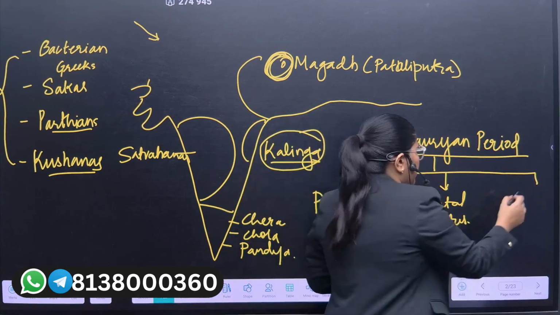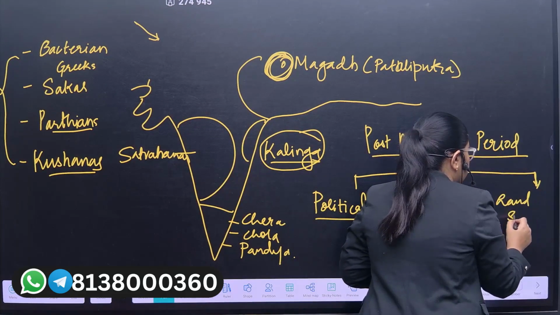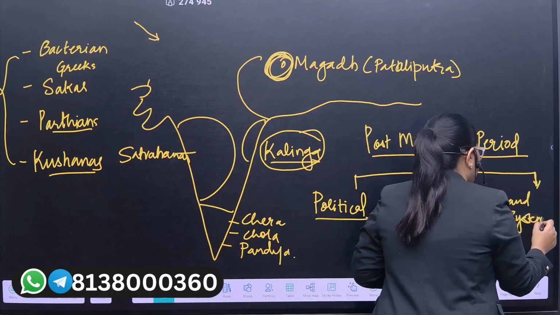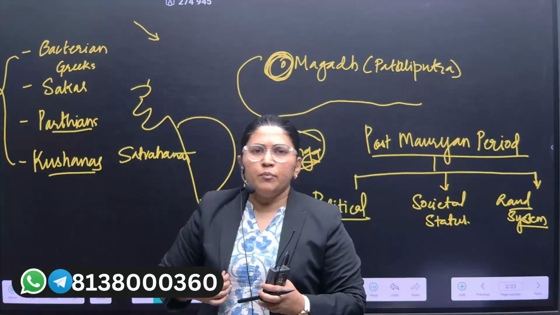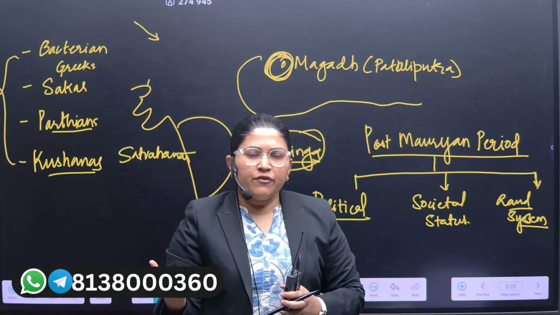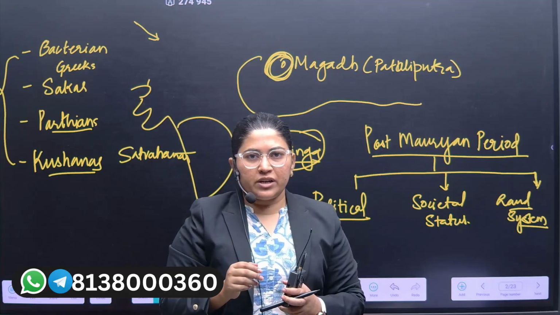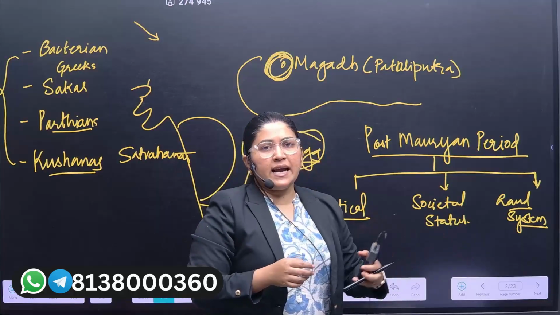After that we are accessing what was the land system during that time, because you see students, many a time history evolves, or when there is any kind of revolution, it is always from the development of a particular land system.